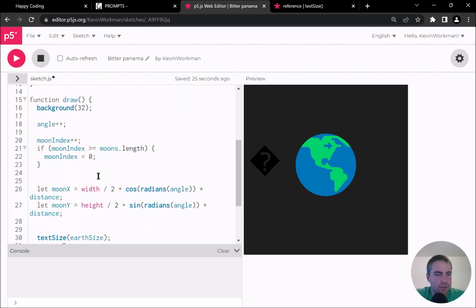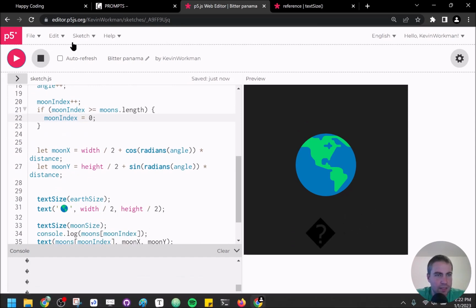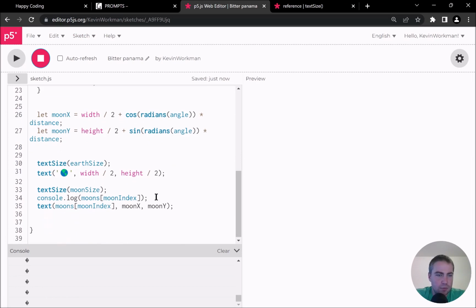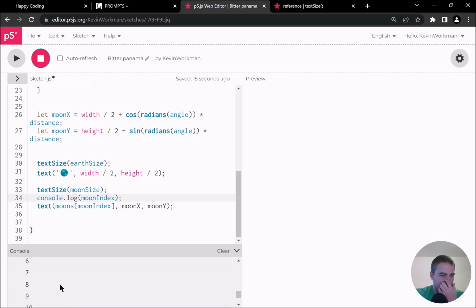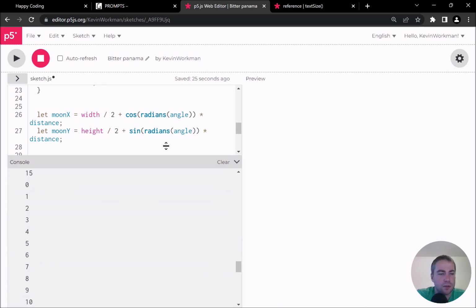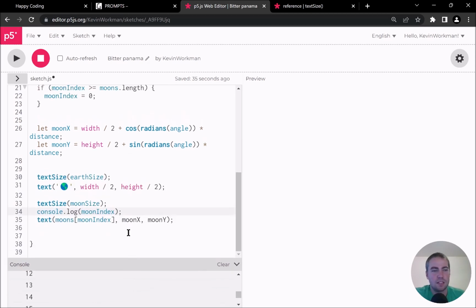Let moon index equals 0, moon index plus plus. Yeah, I would maybe expect this to work. Let's find out. Oh, okay, yeah, same symbol. Let's print out just moon index then, see what this gets me. Okay, so moon index is going up to 15, it looks like, and I think now I know what's going on. 0, 1, 2, 3, 4, 5, 6, 7, 8, 9, 10, 11, 12, 13, 14, 15, and then starts over, which is almost what I expect, except I don't expect it to be 15.